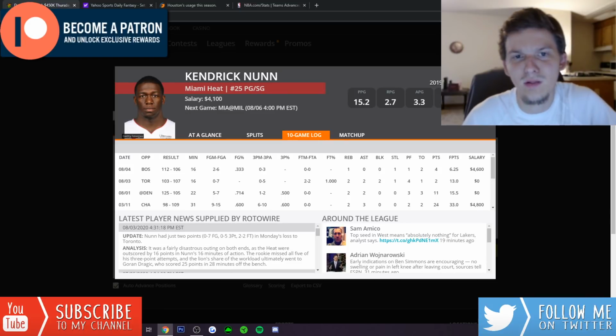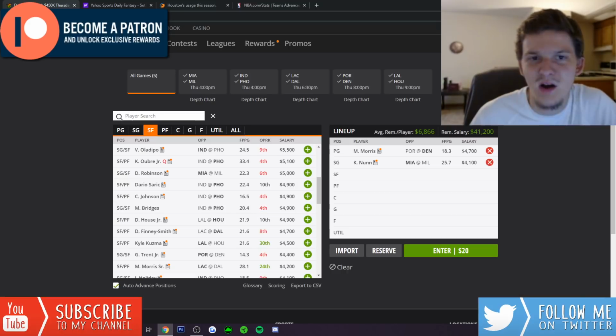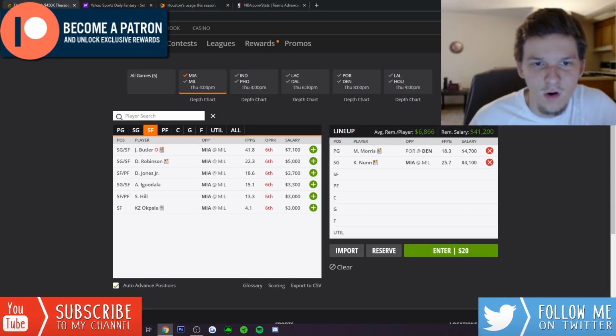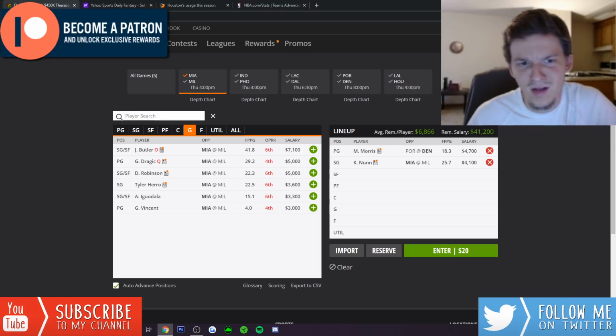I don't even know who they have on the roster that they could maybe use to replace Dragic's minutes. Let me just check their guards real quick. So obviously Duncan Robinson gets minutes, Iguodala gets minutes, but he's more of a wing player. So I would think a ton of the guard minutes are going to go to Herro and Nunn, and then obviously they could play Duncan Robinson at the 2.